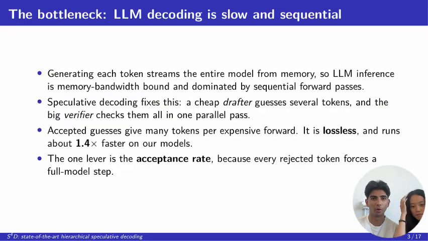Generating tokens from the big model is memory bandwidth bound. It's sequential and the dominant cost of large language model inference, and speculative decoding is the natural fix, where a small cheap model guesses the next few tokens, and then a big model checks all those guesses efficiently in a single forward pass. However, the one thing that controls this whole efficiency is the acceptance rate. With every wrong guess, you force a full expensive step.